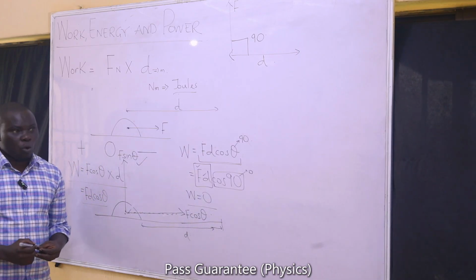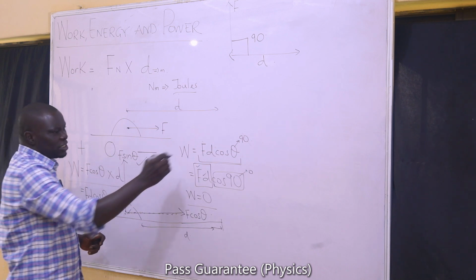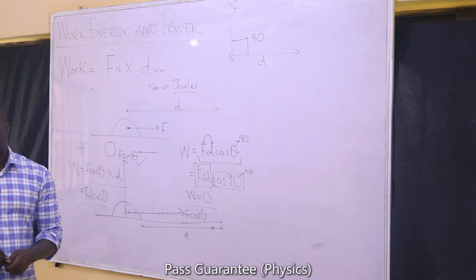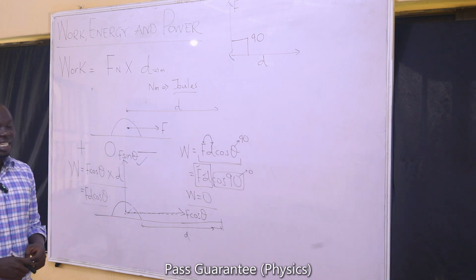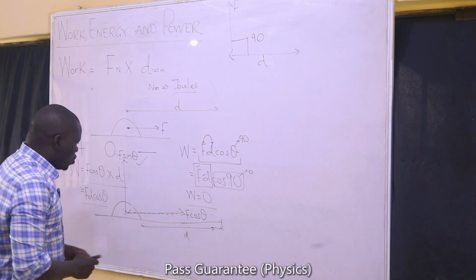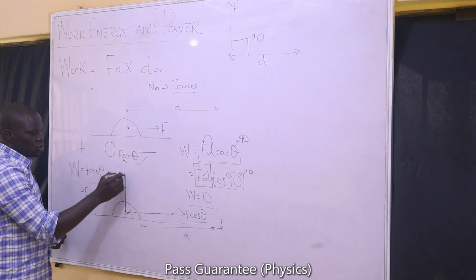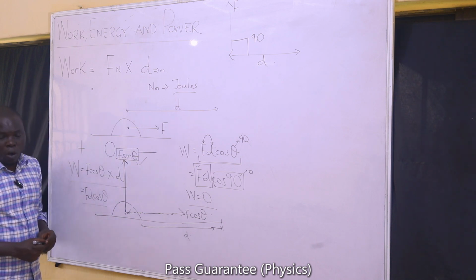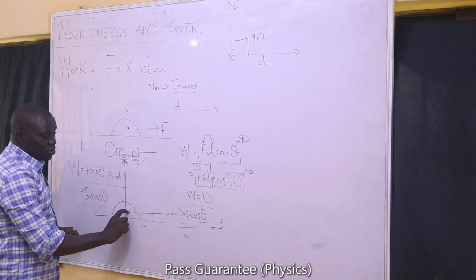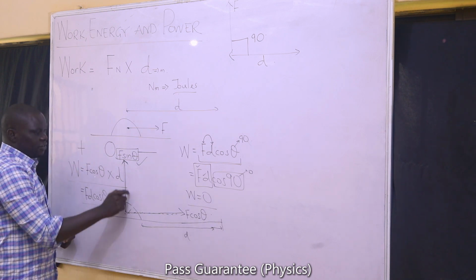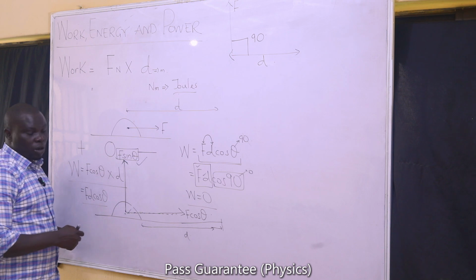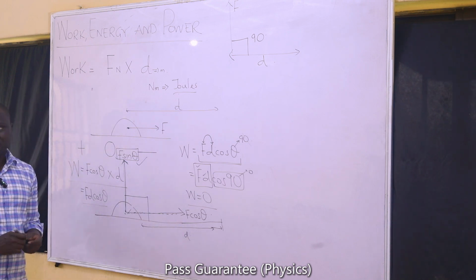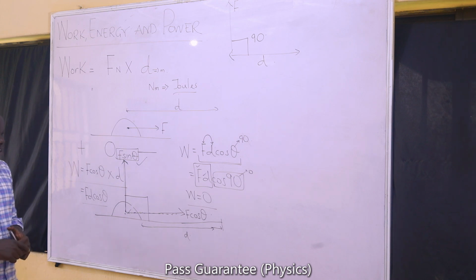So if that is so, it means that anytime the force and the distance are at 90 degrees to each other, then the work done will be 0. So therefore, I can use that to say that F sine theta in this case will not have any work done. If the distance that this object is moving is here, and if this is F sine theta, it will not have any work done because it is perpendicular to the distance. Anytime your force is perpendicular to the distance, it is not that force that is producing any work.